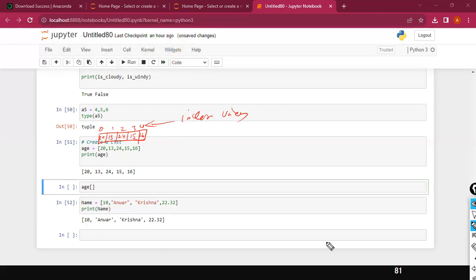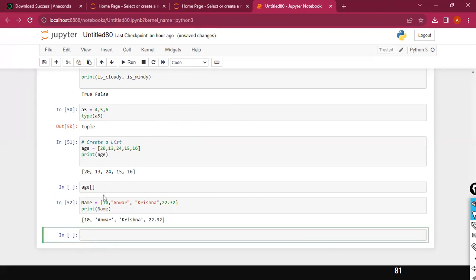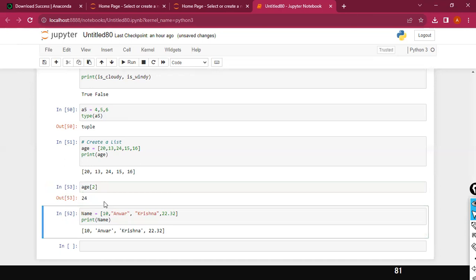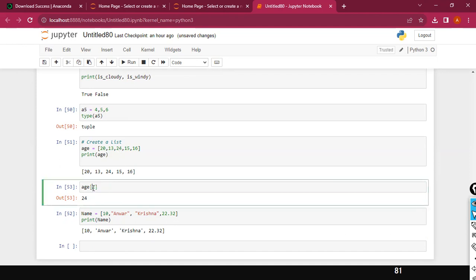How do I extract 24? Here I'm going to say the index value starts from 0, 1, 2. So if I put 2 here and click on run, look here, 24. In the memory, the second index is pointing to 24. You cannot put 24 directly here. You need to give the index value. The index value in Python starts from 0: 0, 1, 2, 3, 4.